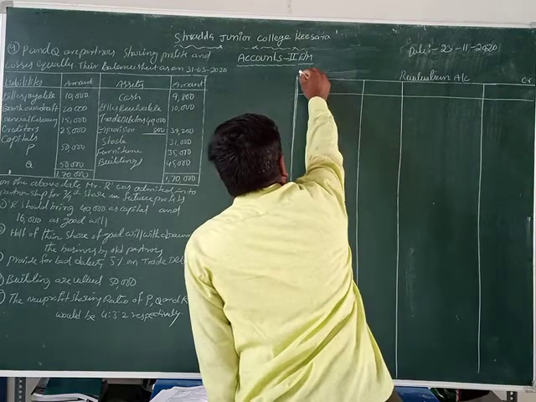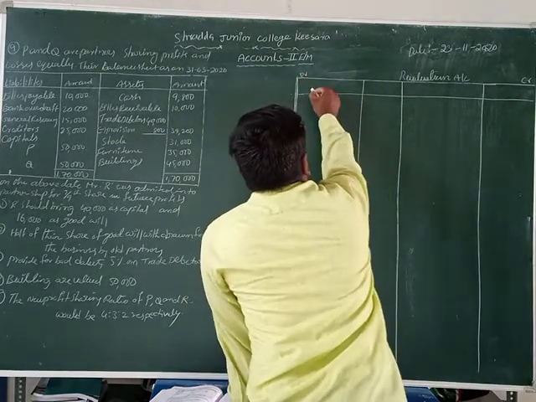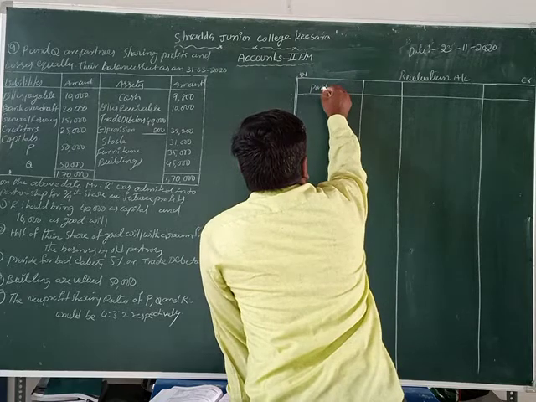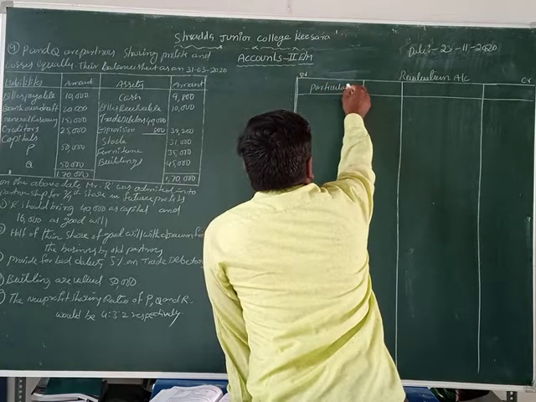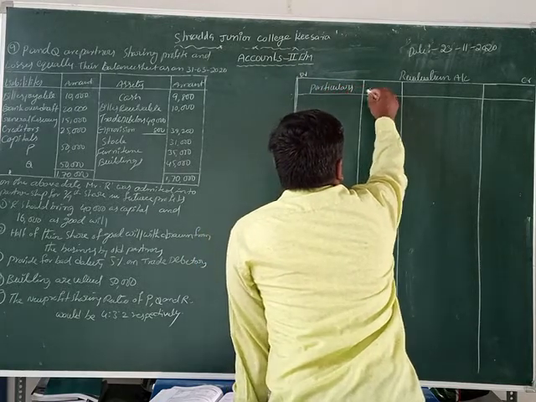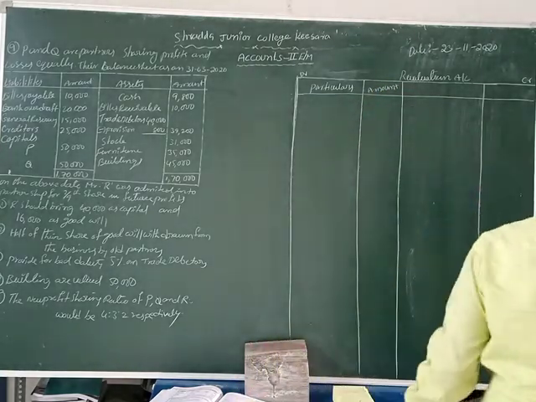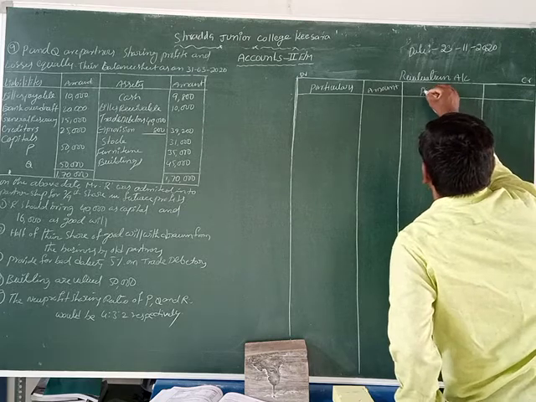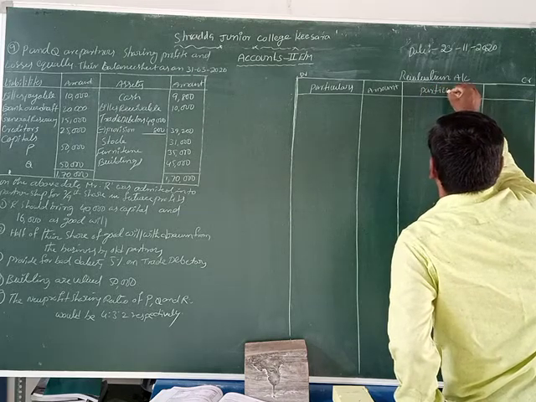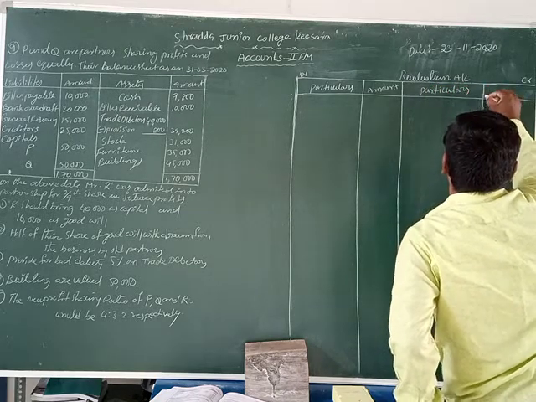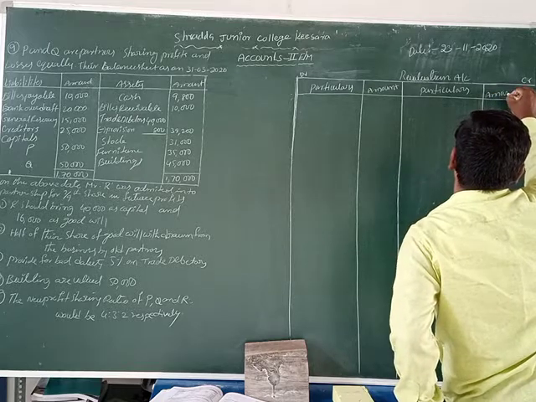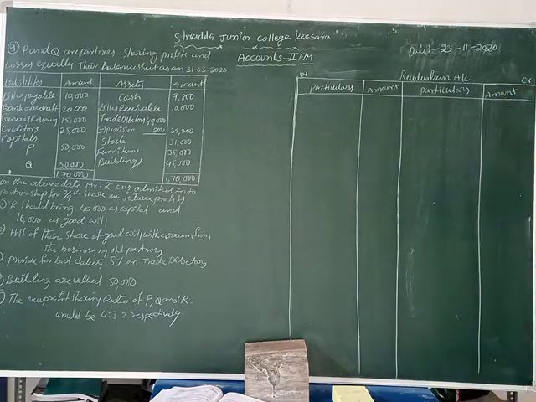Here is the credit side, and here is the debit side. We write here particulars, amount, and at the same time, here particulars, amount. This is a revaluation account format.